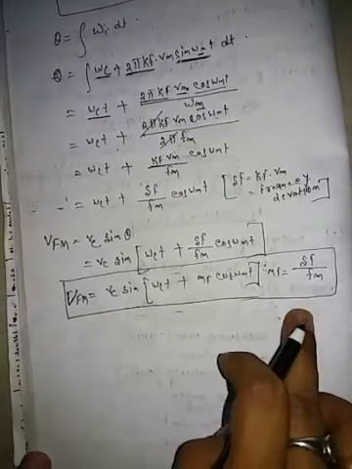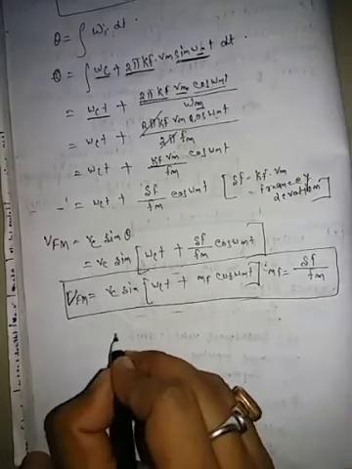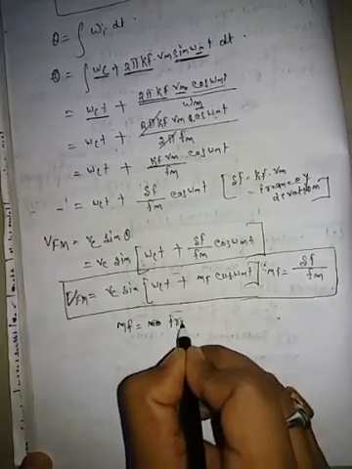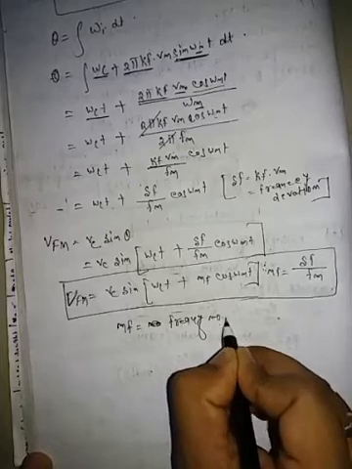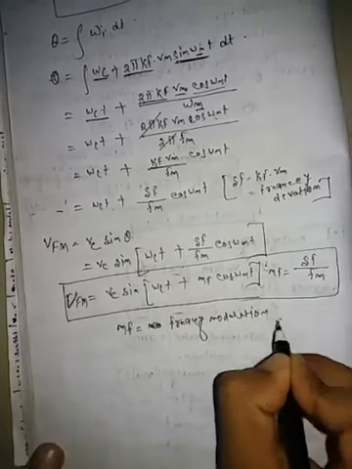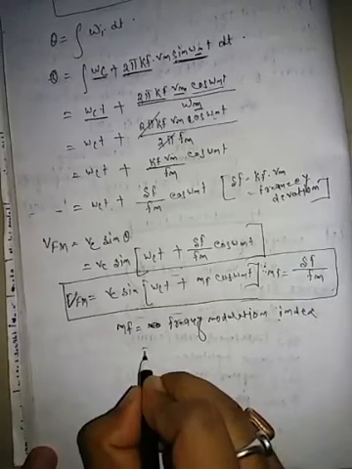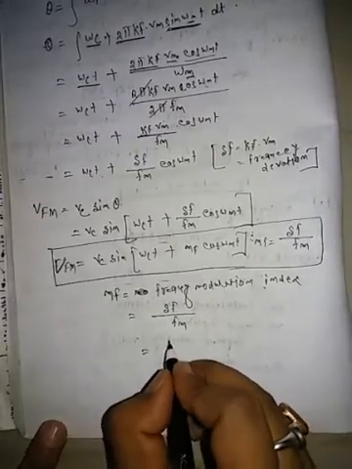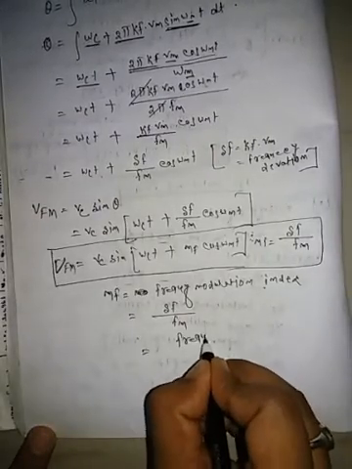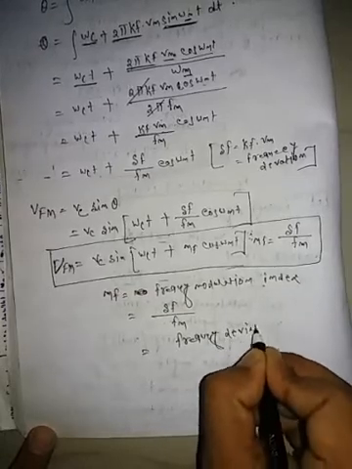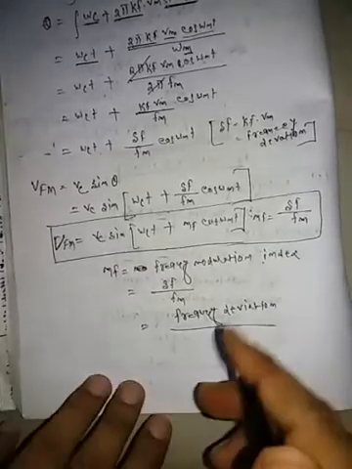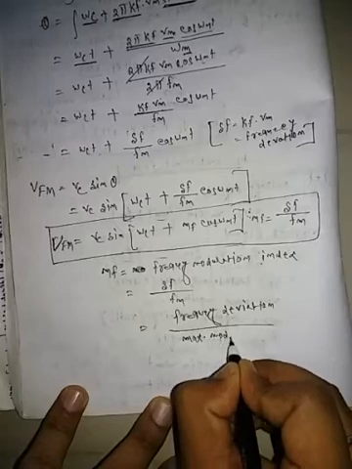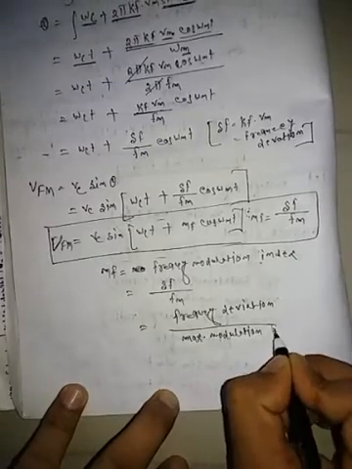This is the FM equation, where mf is called the frequency modulation index, which is the ratio of del f by fm. Del f means frequency deviation, and fm means the maximum modulating frequency.